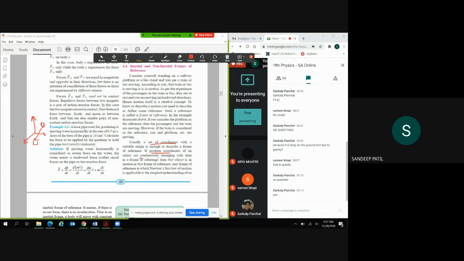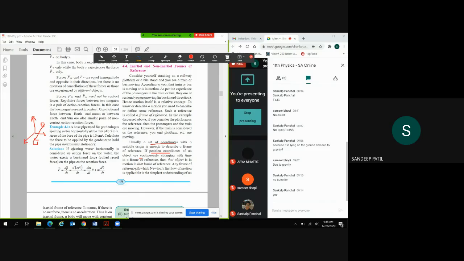The time in this frame of reference is changing. If the position coordinates of an object are continuously changing with time in a frame of reference, then that object is in motion. So this object is called in motion.